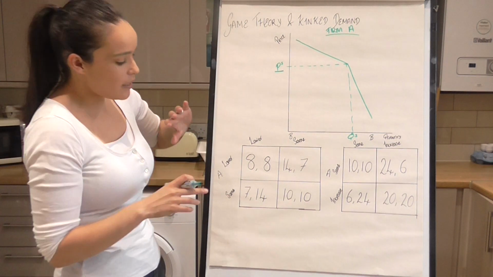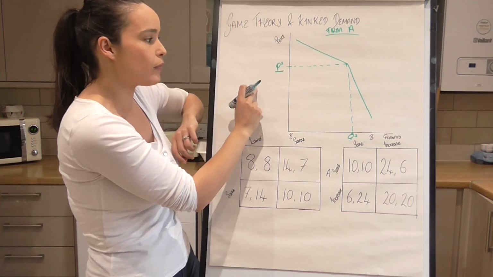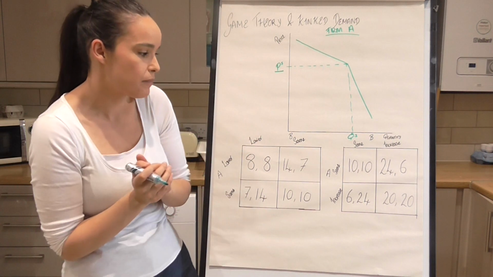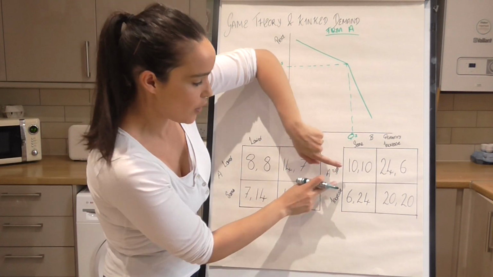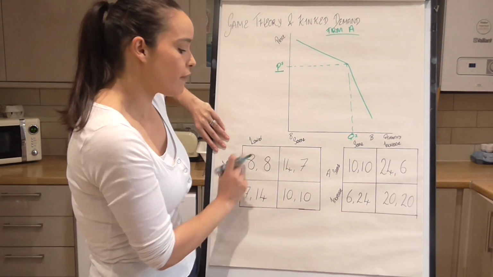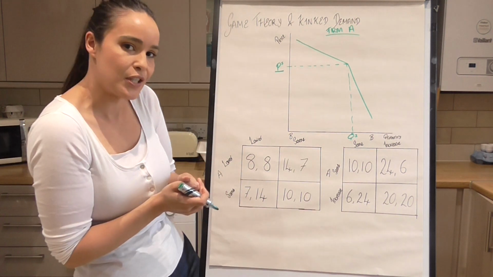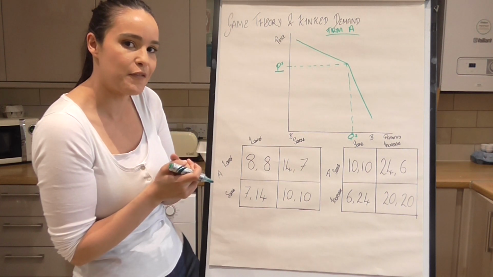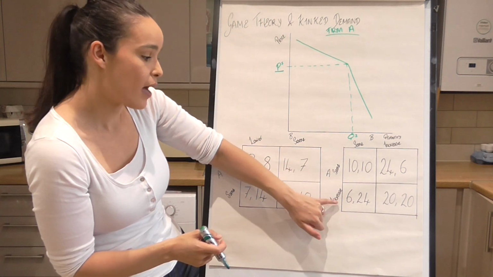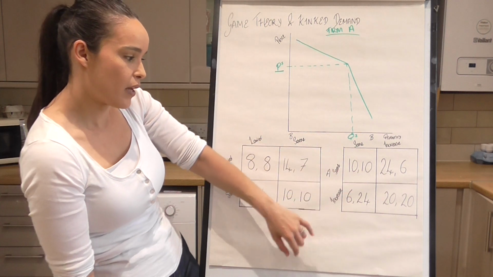So let's have a look at whether firms should keep the price the same or lower their price to start off with. No, actually, let's have a look at whether they should keep the same or increase. So firm A has the choice between same and increase, and what I want you to do first is pause and try to find the Nash equilibrium for both of these before I go through it, and then you can see if you're right. So firm A has a choice between keeping the price the same or increasing the price, and we're going to see what they're going to do.